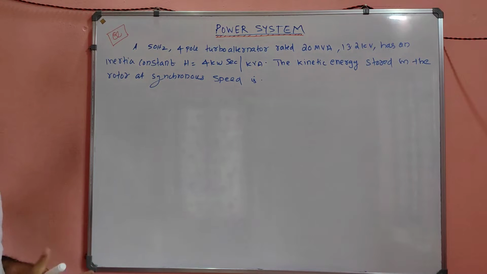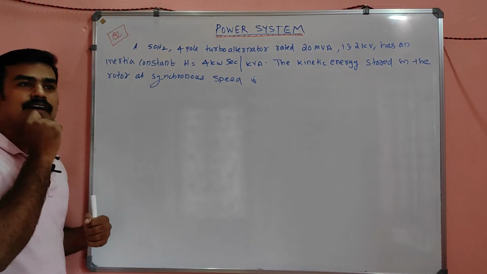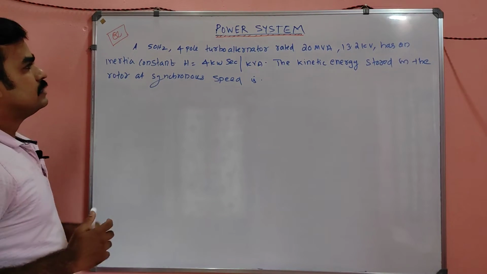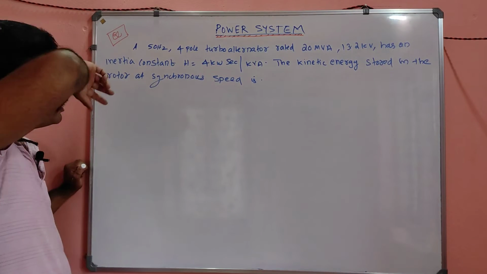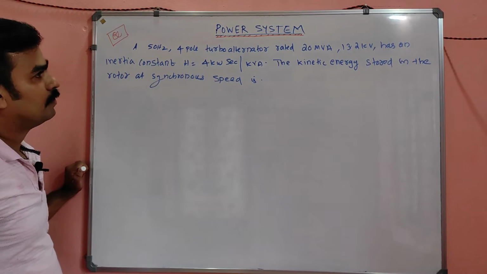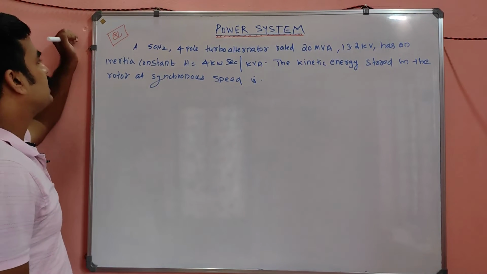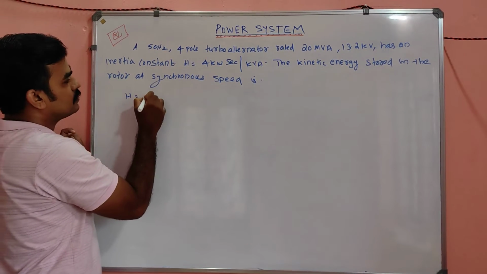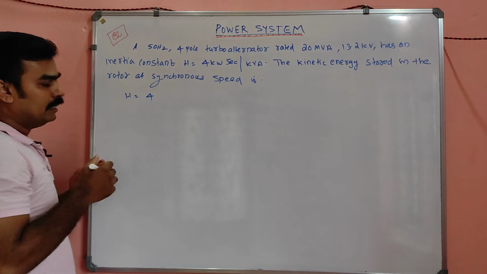See, it's actually a one word, one line answer question. A 50 Hertz 4-pole turbo alternator rated 20 MVA, right? So MVA rating is given, 13.2 kilovolt, has an inertia constant H. They are given H is equal to 4 kilowatt second per kVA.